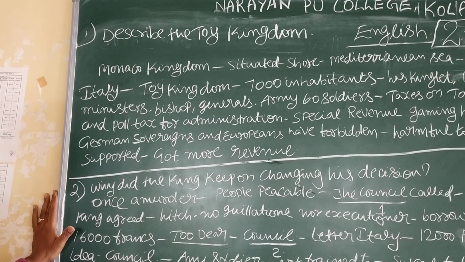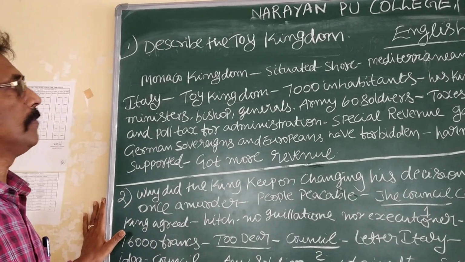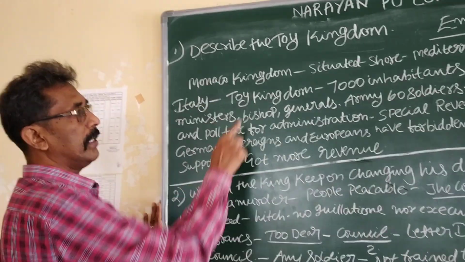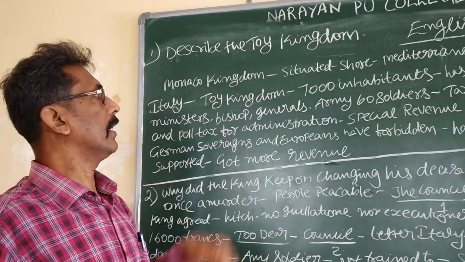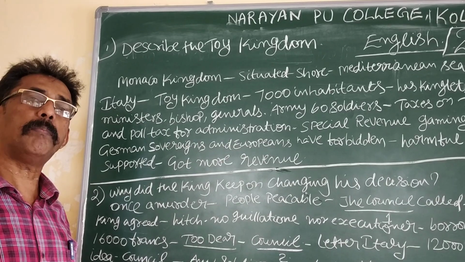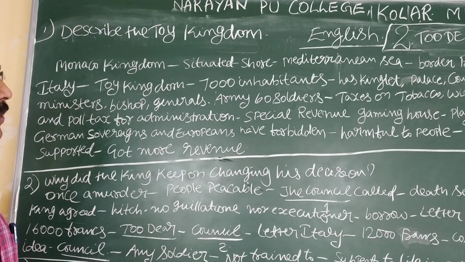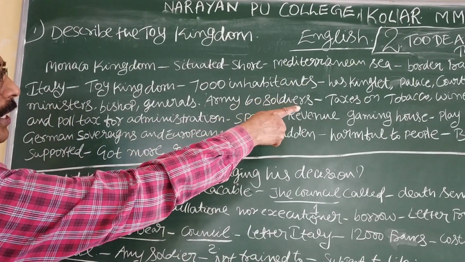What is the meaning of kinglet? Kinglet means weak king. And this Monaco Kingdom is called Thai Kingdom. Why? This kingdom has only a small population. There are only 7,000 people.